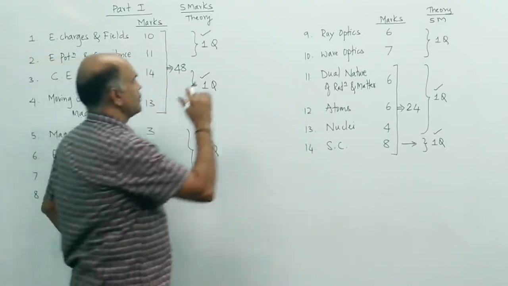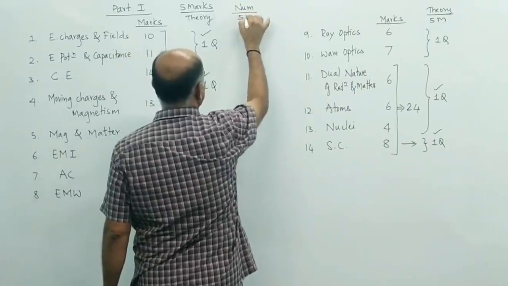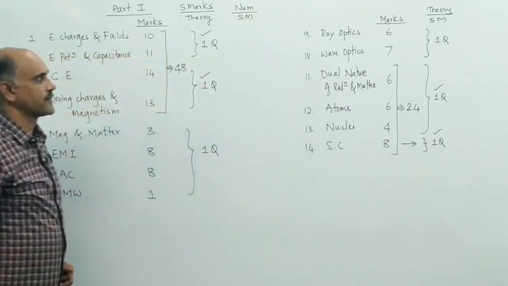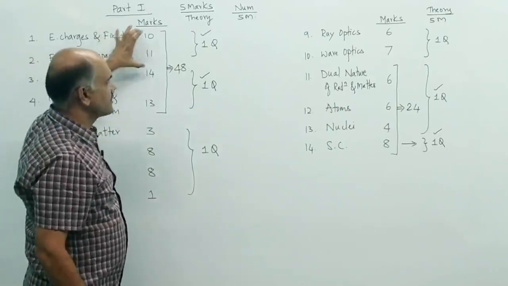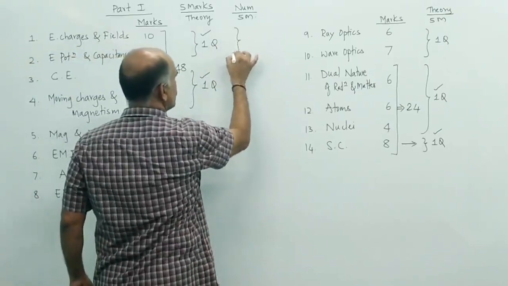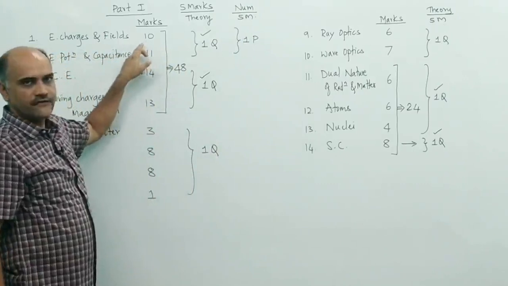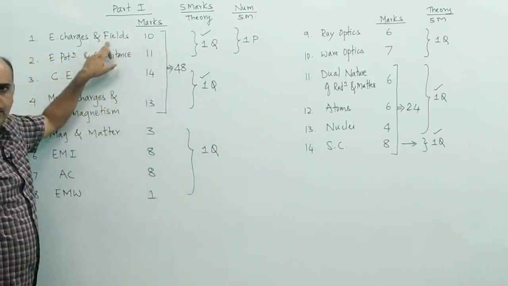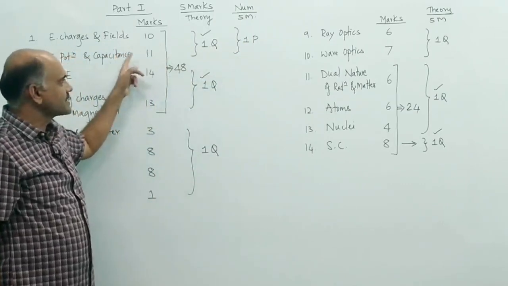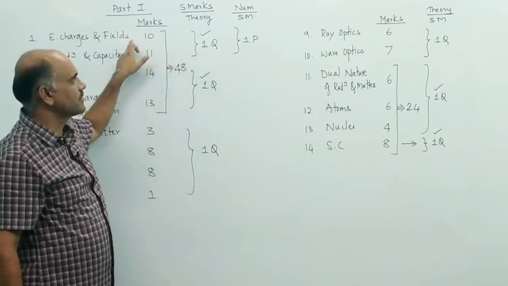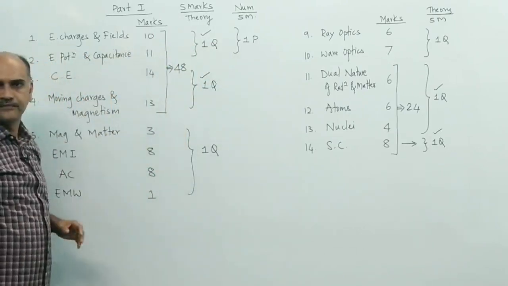Now if I take numericals or problems, numerical of 5 marks. One numerical will be from these first 2 topics. One numerical or one problem will be from these 2. If you get 5 marks theory from first topic, you will get 5 marks problem from second topic. If you get 5 marks theory from second topic, you will get 5 marks problem from first topic. So these 2 topics are very important.